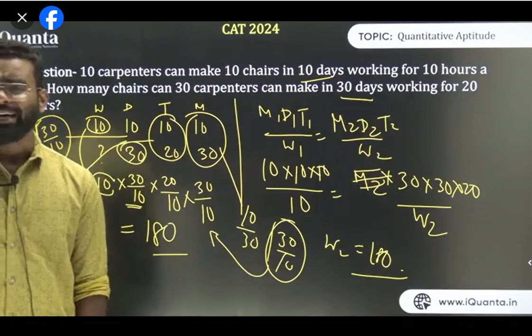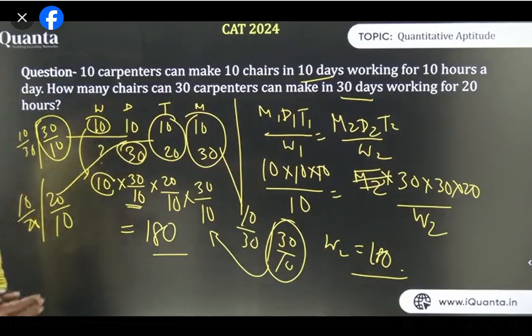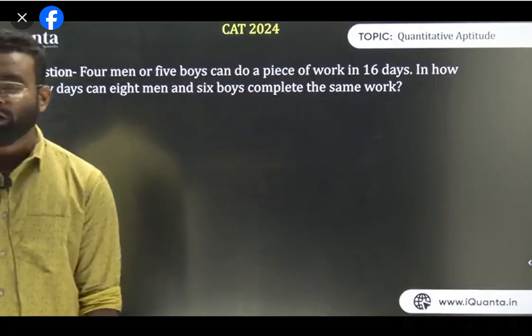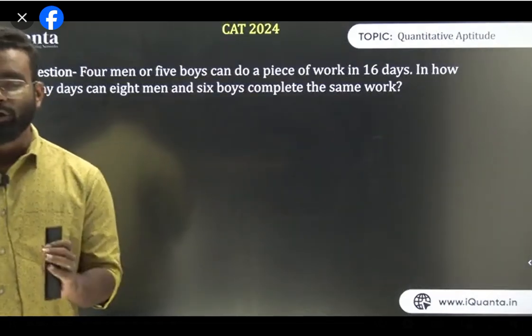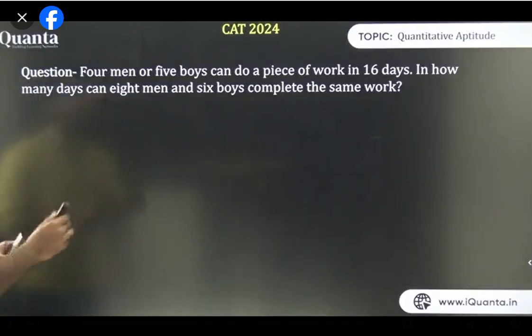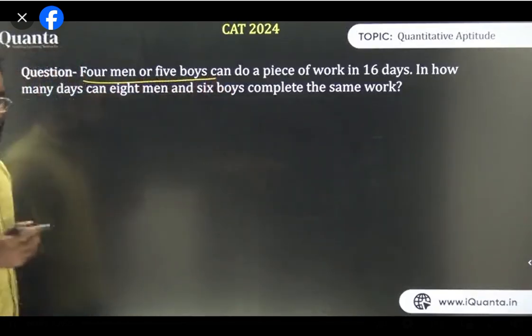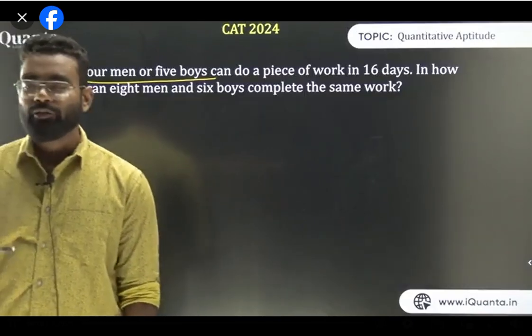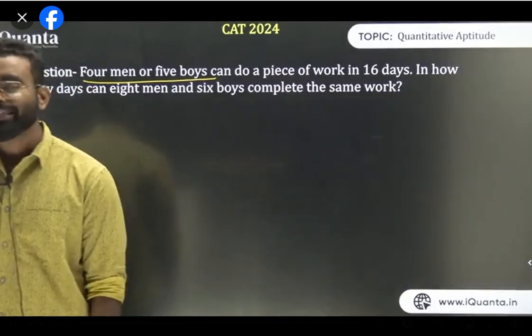I hope I am making you understand, at least most of the people. Please understand this thing. It's a very clear concept. So next we will be going for the concept of the very important thing now, same kind of work and different kind of work, especially. Now, if you say 4 men or 5 boys, whenever we are talking about men, it is all with the same efficiency.